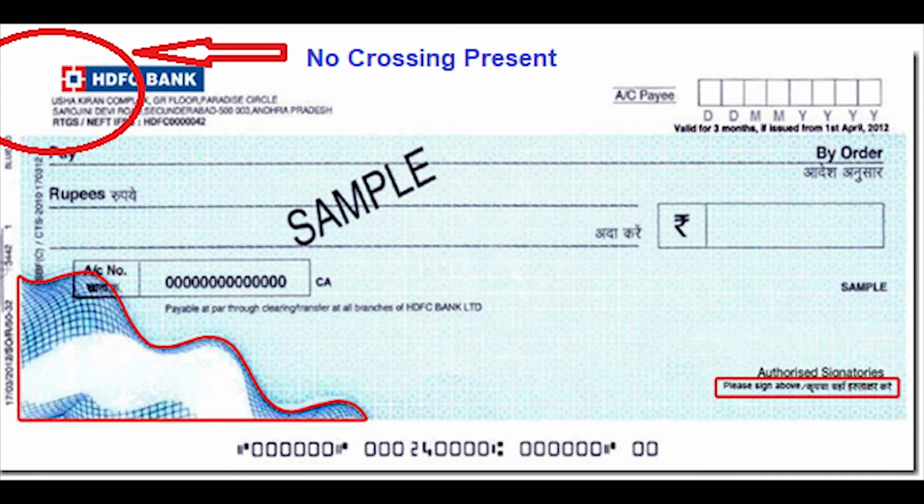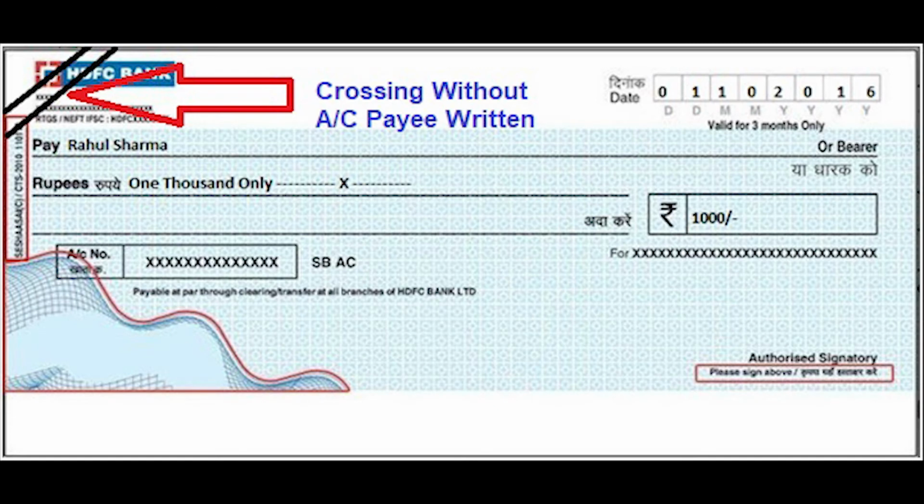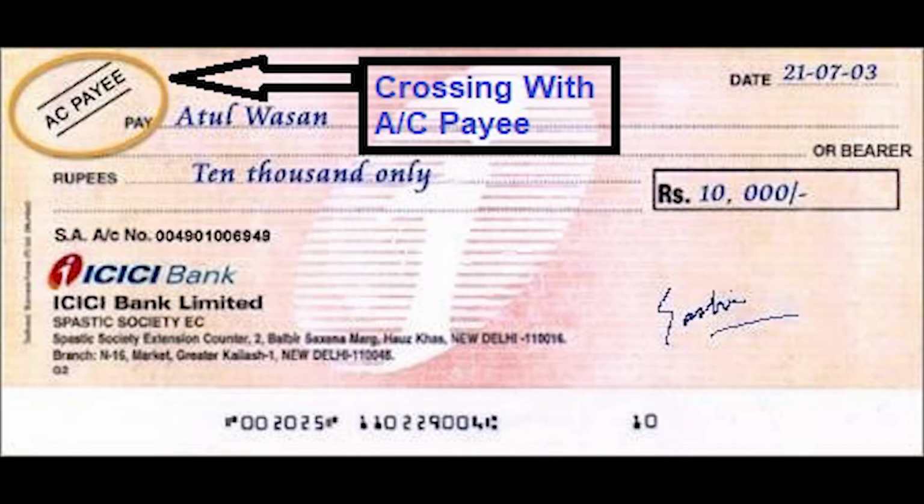When a check is not crossed, it is known as an open check or an uncrossed check. The payment of such a check can be obtained at the counter of the bank. An open check may be a bearer check or an order one. Crossing of a check means drawing two parallel lines on the face of the check, with or without additional words, like and co, or account payee, or not negotiable. A crossed check cannot be encashed at the cash counter of a bank, but it can only be credited to the payee's account.